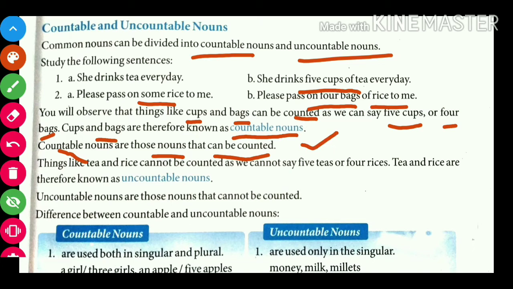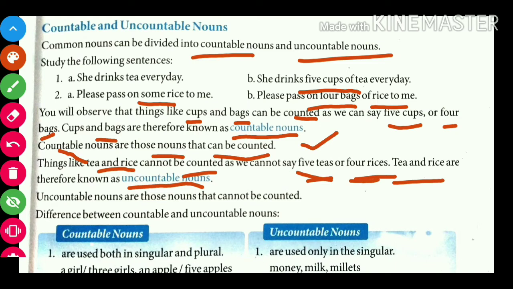Now next, things like tea and rice cannot be counted, as we cannot say 5 teas or 4 rice. Students, do we say that I have drunk 5 teas in a day? No, we can't say that. Or I have eaten 4 rices? We can't say that. So here 5 teas and 4 rices are not counted. Tea and rice are therefore known as uncountable nouns.